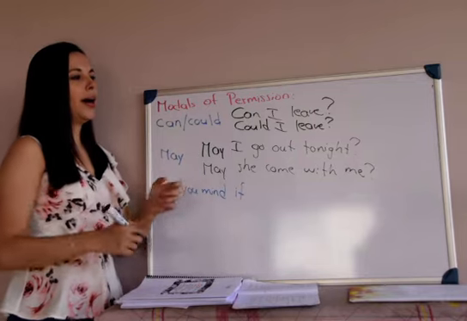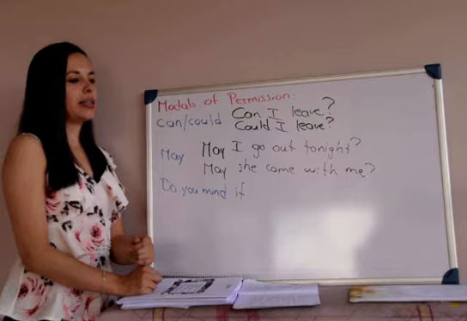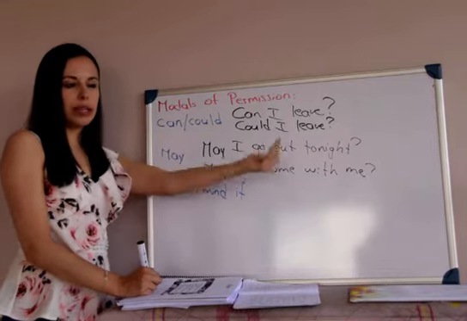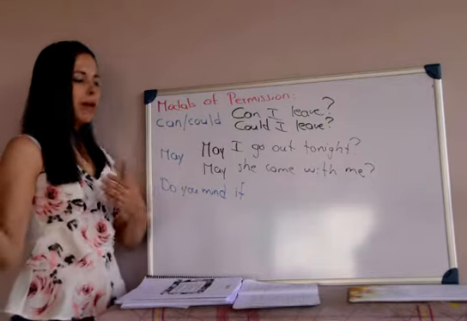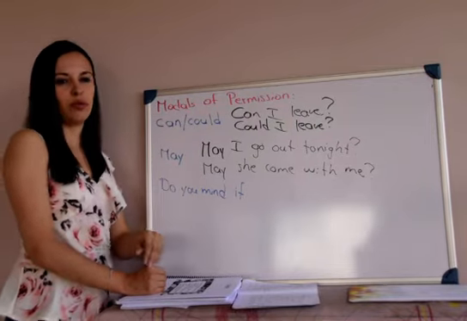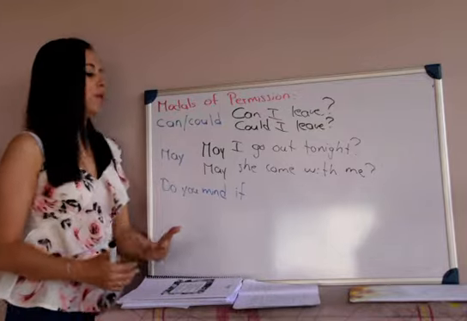Or I am at the doctor's office and I don't want to get into the office alone. So I ask the doctor, may she come with me, or may my mother come with me? So I don't go to the appointment alone. Again, I'm asking the doctor for permission to see if my mom can go with me, right?